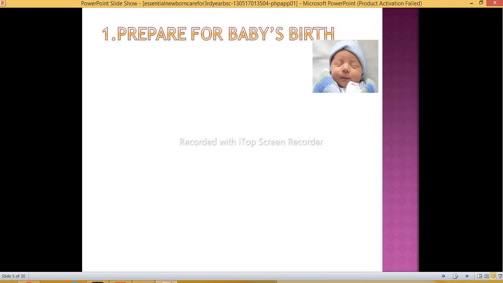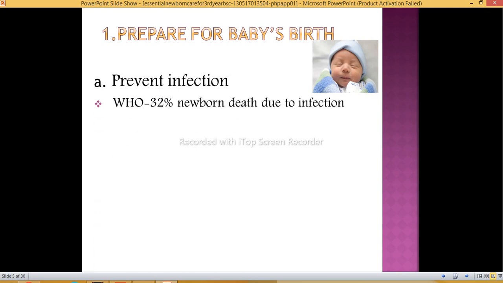First is preparing for the baby's birth. Prevention of infection is our first motto. According to WHO, 32% of newborn deaths are due to infection, so prevention of infection is our first goal. What we can do for this is wash our hands at the time of delivery and while handling the baby. Everywhere we need to take precautions to prevent infection.